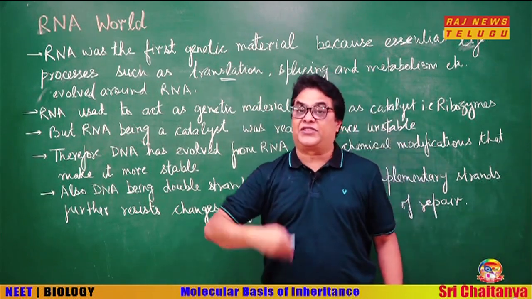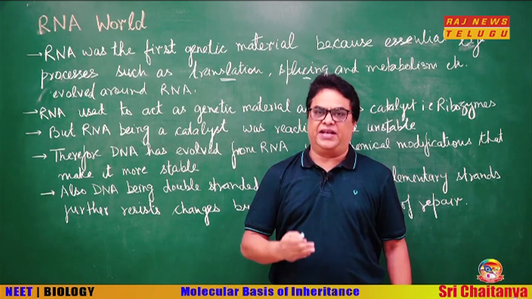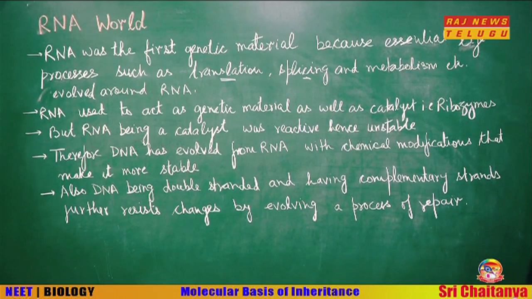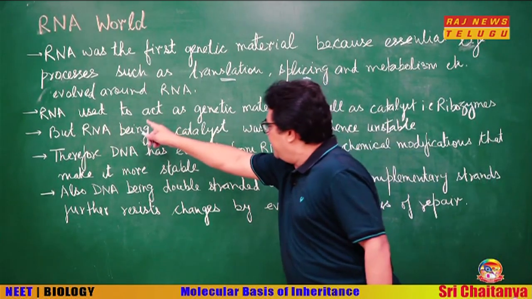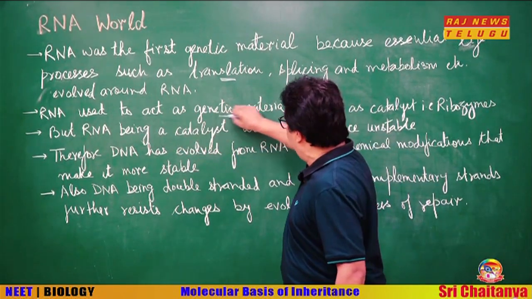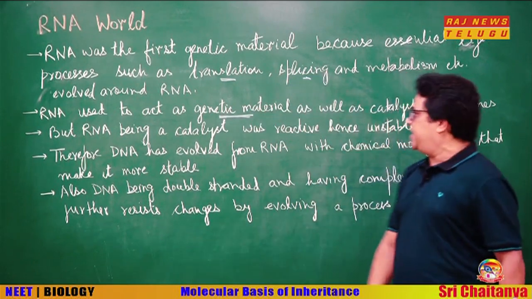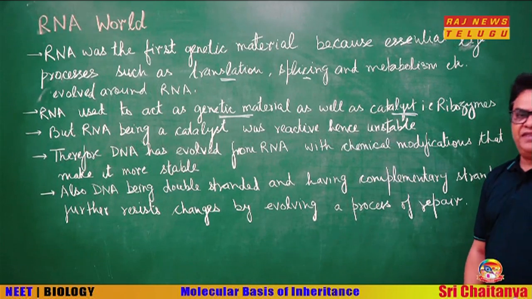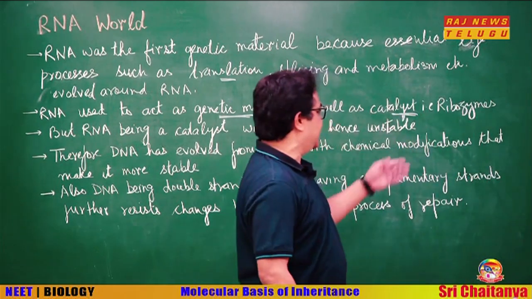Then why did RNA have to be replaced by DNA? Let us see the reasons. Because RNA along with being genetic material was also used as a catalyst. Now, how can we say that RNA was also used as a catalyst?